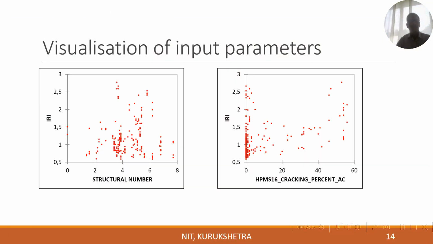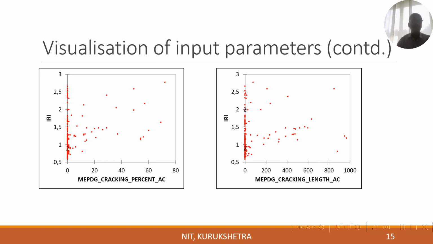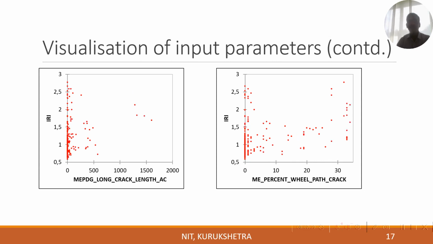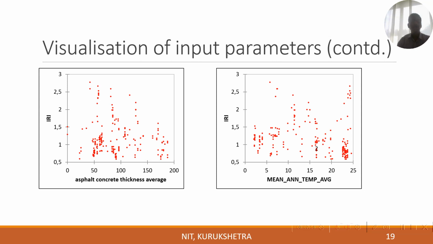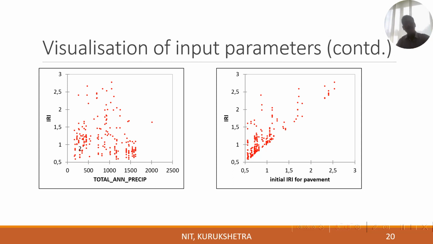This is just to give you a feel of how IRI varies with different input variables. Variation of IRI with structural number, with cracking percentage, with length of cracks, with longitudinal crack length, with wheel path cracks, with design life in terms of vehicles, thickness of the subgrade or base course, thickness of the asphalt pavement, mean temperature, and precipitation, and variation of IRI with the initial IRI.